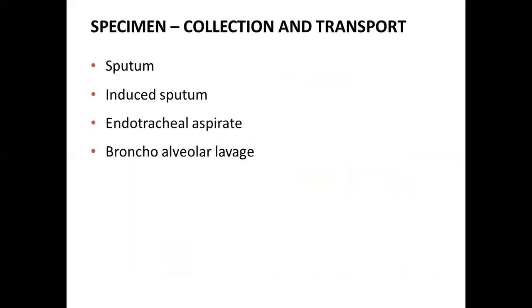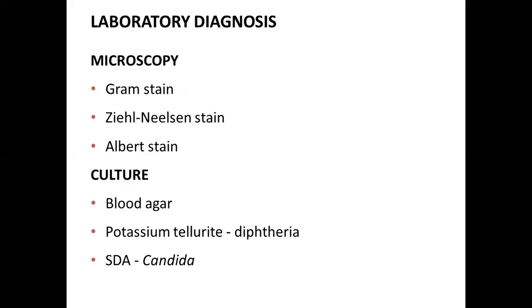An acceptable specimen is one with less than 10 squamous epithelial cells per low power field, that is 100x, and the presence of more than or equal to 25 polymorphonuclear leukocytes per 100x field. Then we can perform Ziehl-Neelsen staining for detection of acid-fast bacilli suggestive of Mycobacterium tuberculosis.